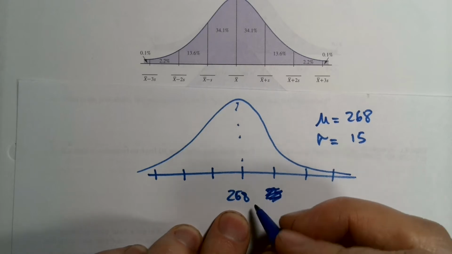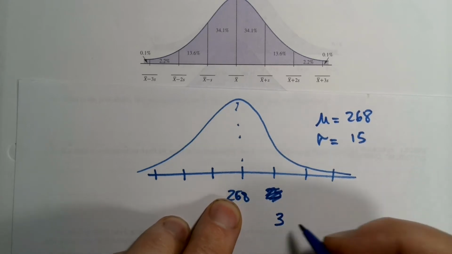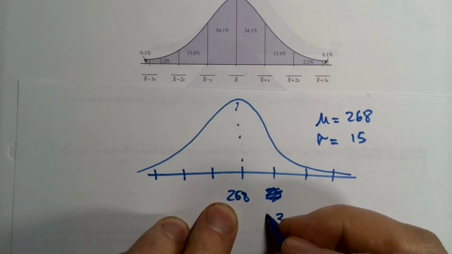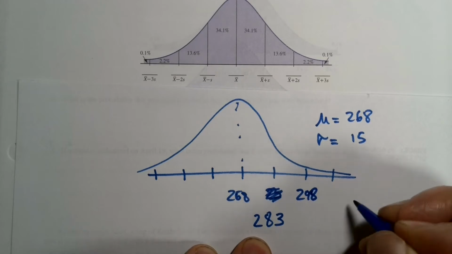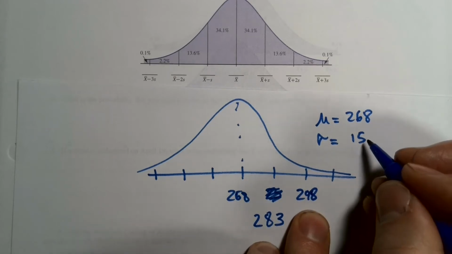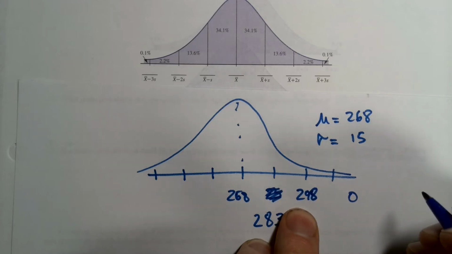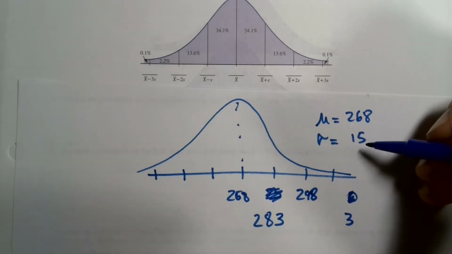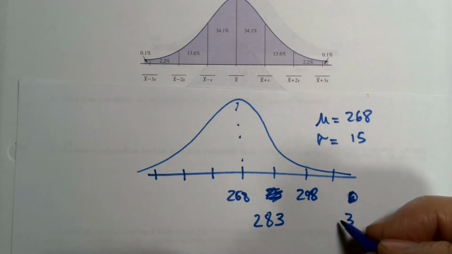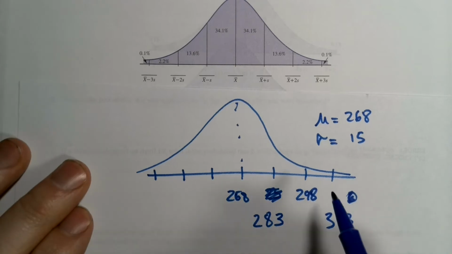So 268 plus 15, let's see, 8 plus 5 is 13, carry a 1, so 283. All right, the next one is 298. And the final one, 313. Whew, that was difficult for me.